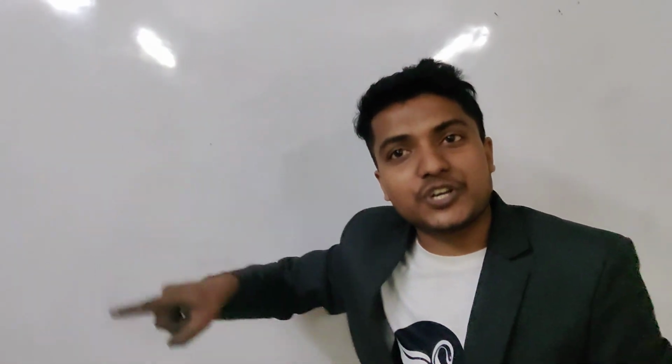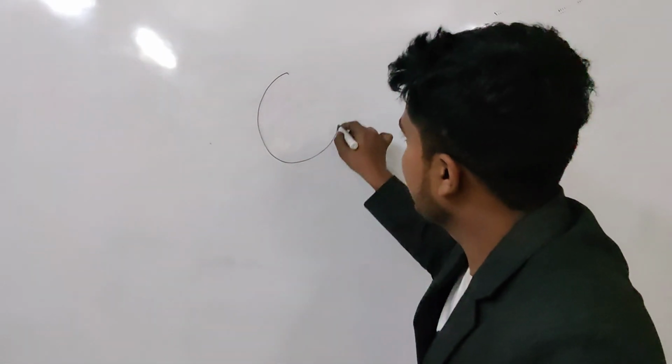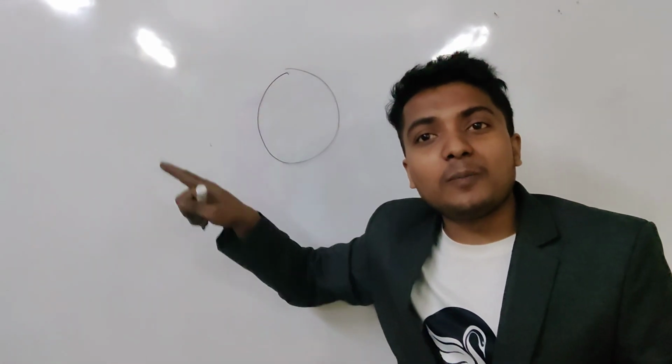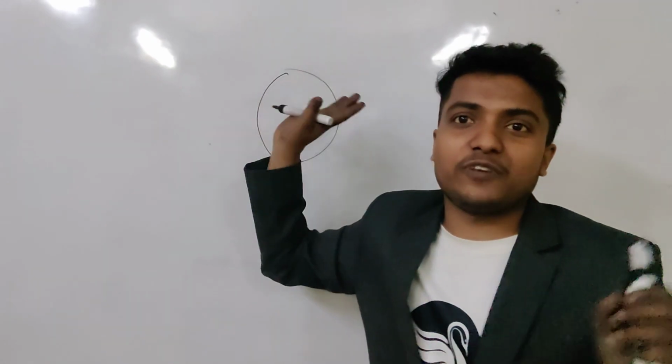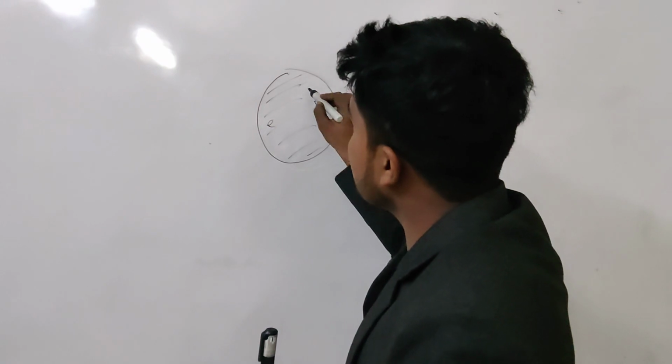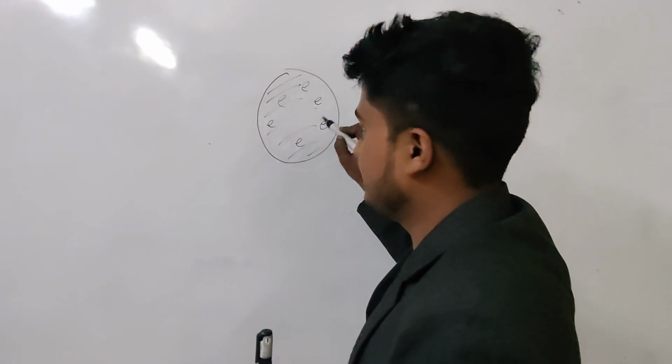J.J. Thomson was a British physicist. He proposed that atoms are spherical in shape, in which the protons are uniformly distributed all over the sphere and the electrons are embedded in it.